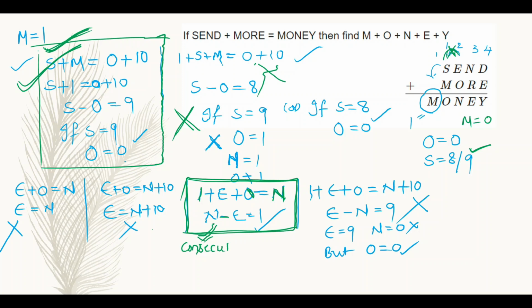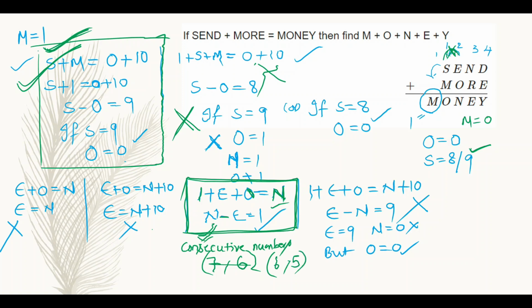N and e are consecutive numbers. We can observe clearly from this case, e plus o, I can get n minus e is equal to 1. So here n and e are consecutive numbers. So now I can substitute n value as 7 comma e value as 6, or n value as 6 comma e value as 5.